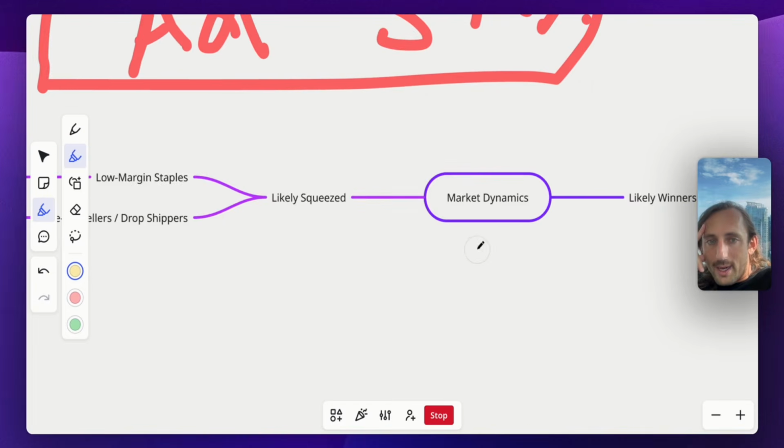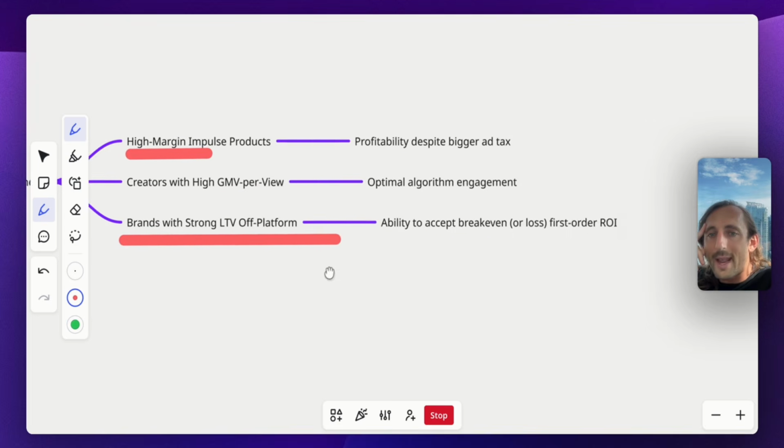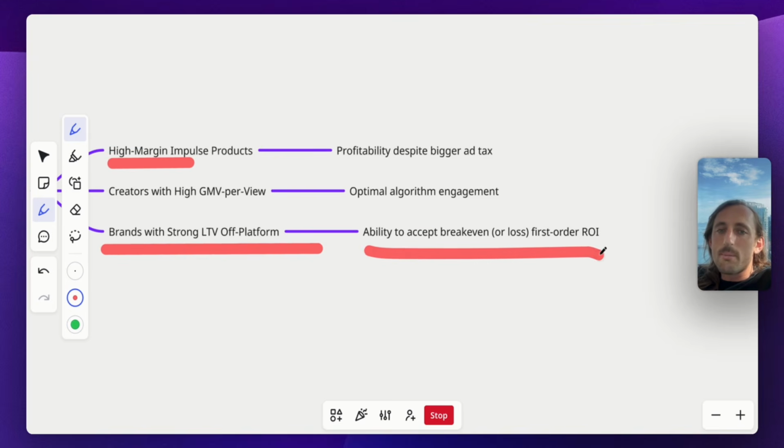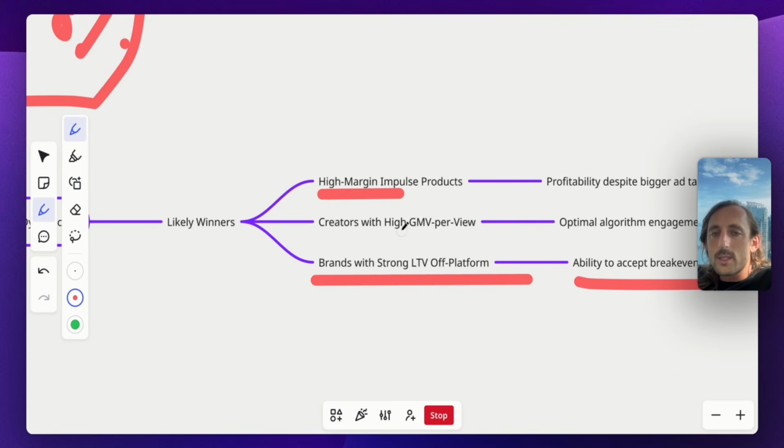So who's going to win here? Likely winners on the brand side are going to be high margin products, products that have strong LTV off platform. These are the goalies of the world, right? The brands that can break even or lose on their first order. And for creators, it's going to be creators that have high GMV per view. What this means, creators that can convert.